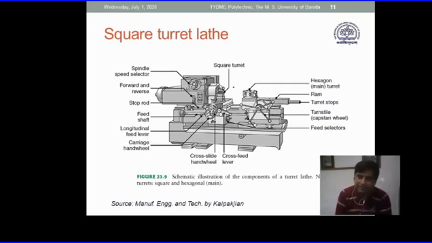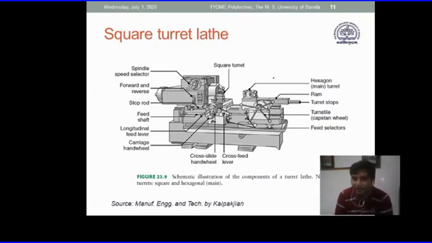We will see this mechanism in detail later on. So there are two main important changes that are made: one is the rod feed mechanism, another is the tool feed and tool element.